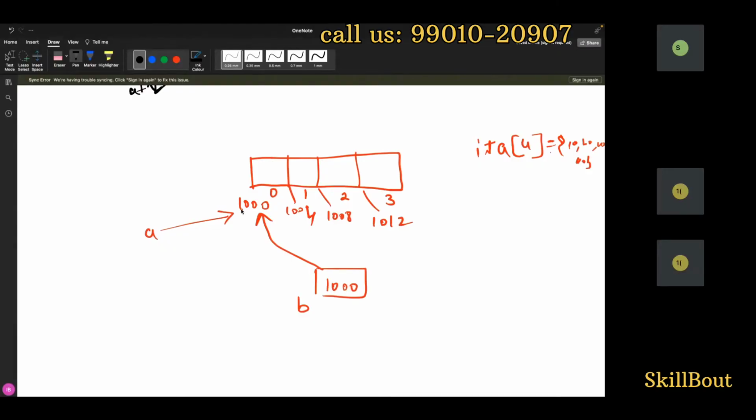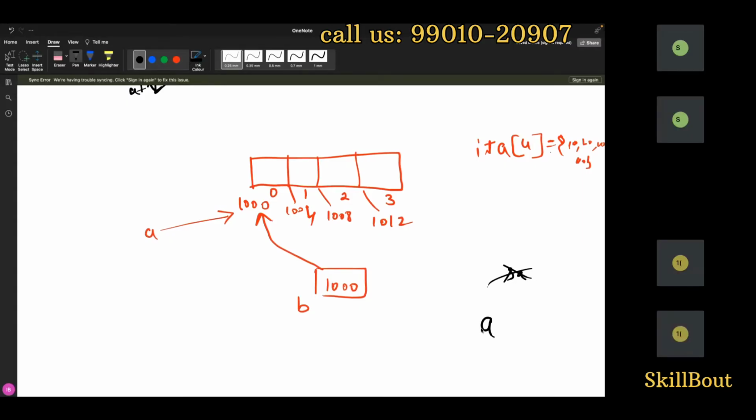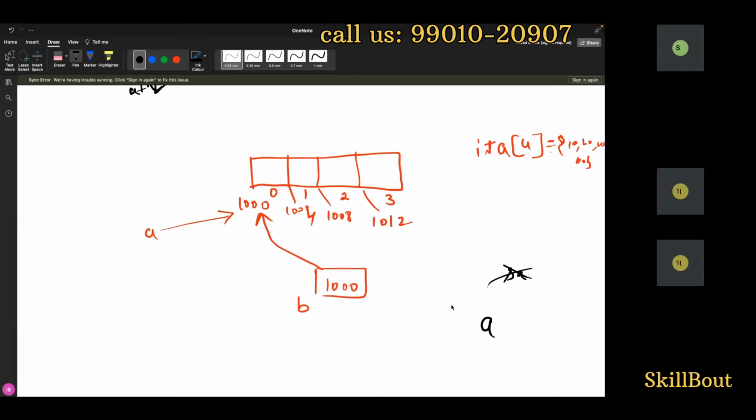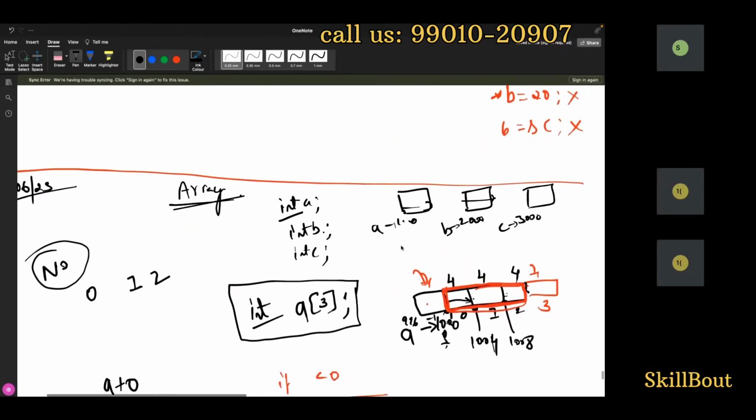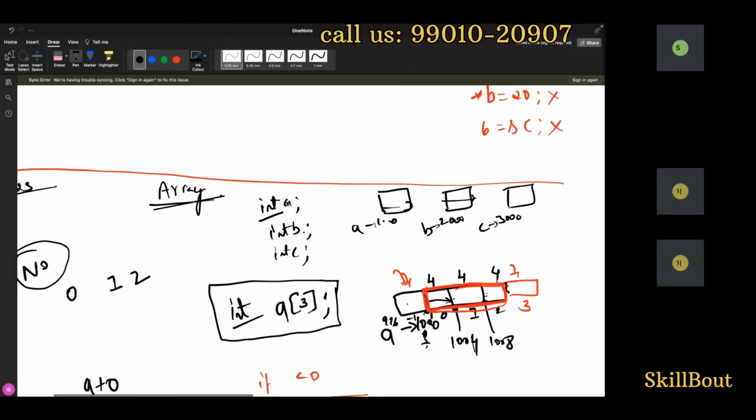How do I get the address of A, guys? I don't want to use ampersand of A now. I will directly use A. In an array, A itself is the address. That's the beauty of an array. A normal variable, A is a value, and ampersand A is the address. Look out here, why I will tell you. When a normal variable is there, A means value, and ampersand A means address.